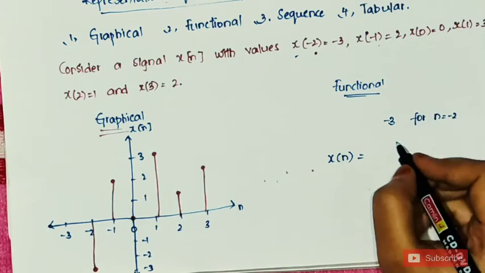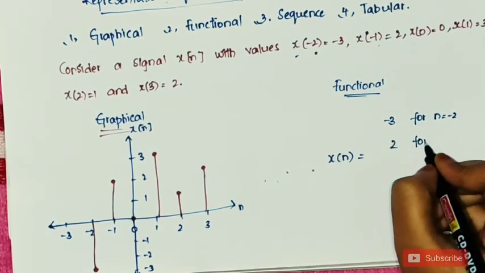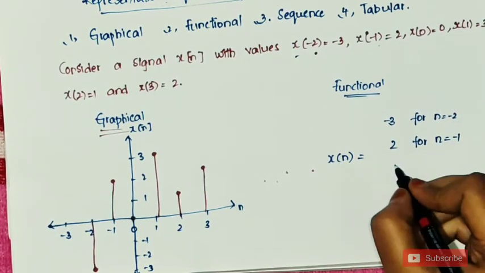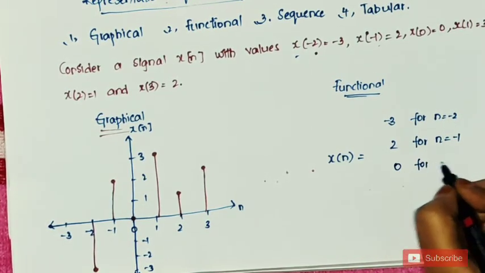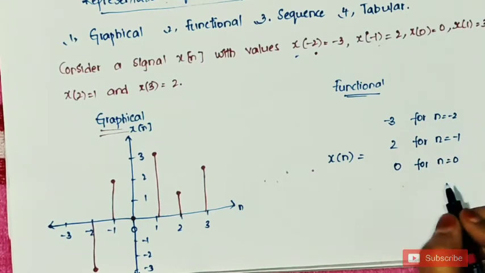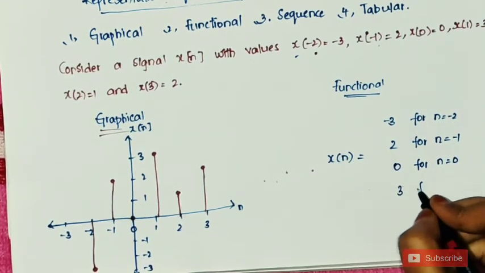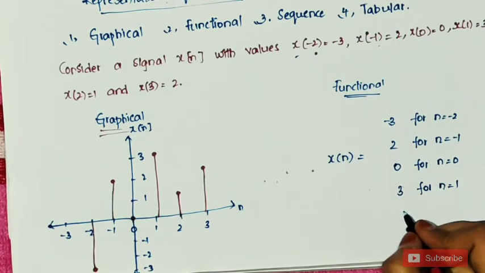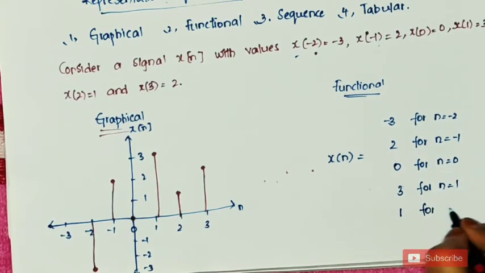X of n is equal to 2 for n equal to minus 1. Next one, x of n is equal to 0 for n equal to 0. X of n is equal to 3 for n equal to 1. X of n is equal to 1 for n equal to 2. X of n is equal to 2 for n equal to 3.